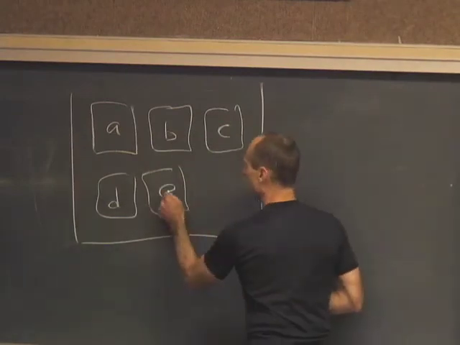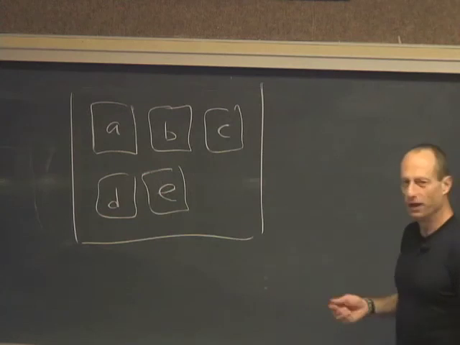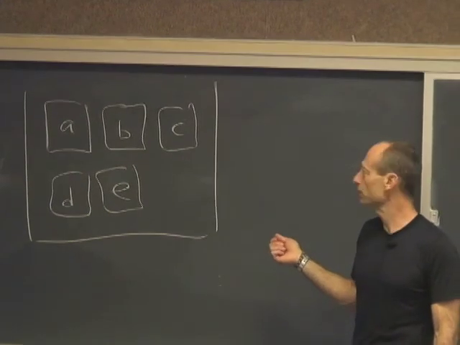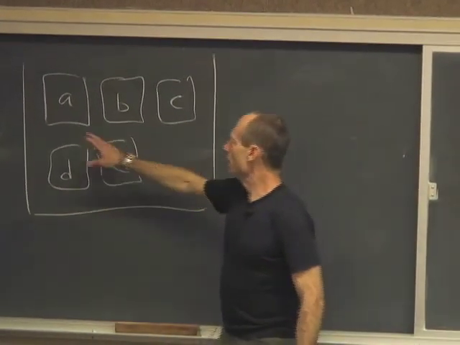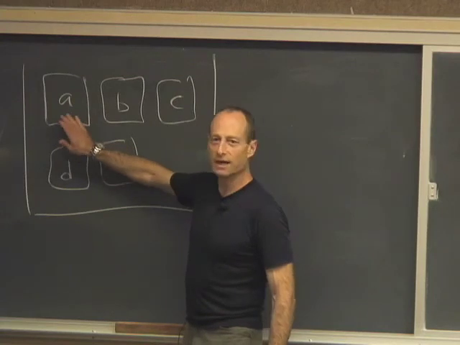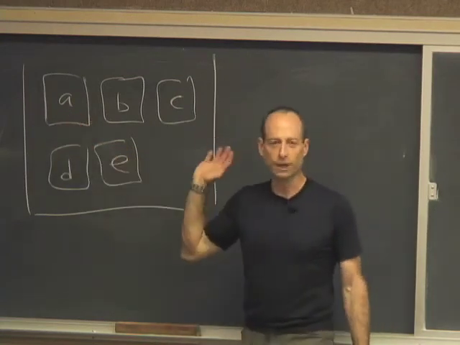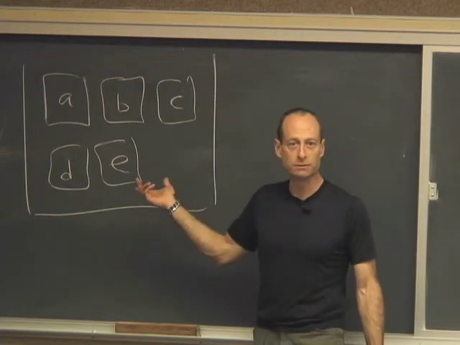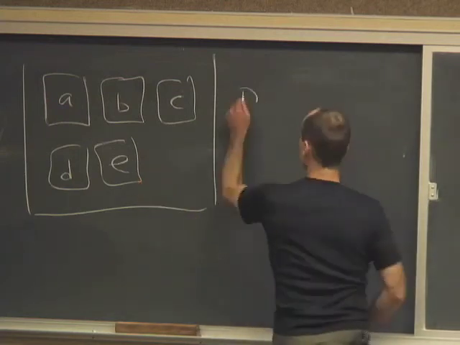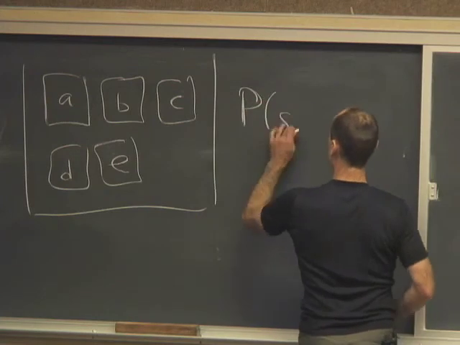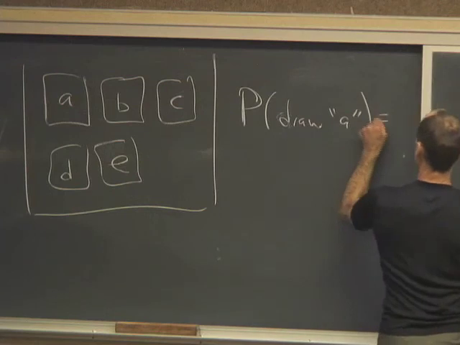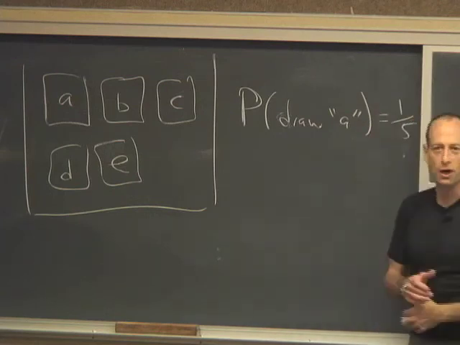Okay, so let's suppose I have 5 tickets in a box, and I draw one ticket from the box with replacement over and over and over again. The law of large numbers says something about this. What's the probability that I get the ticket labeled A? In each draw, it's 1/5, right? It's 20% in each draw.